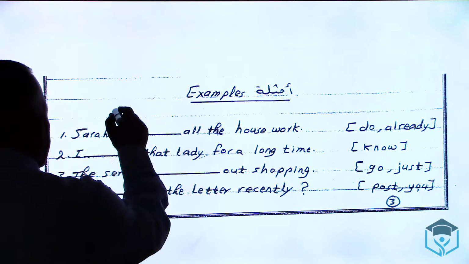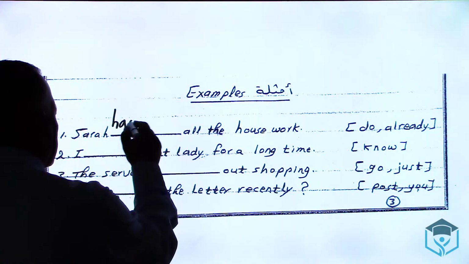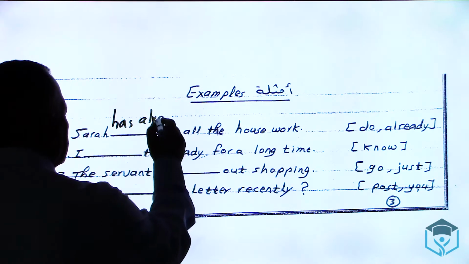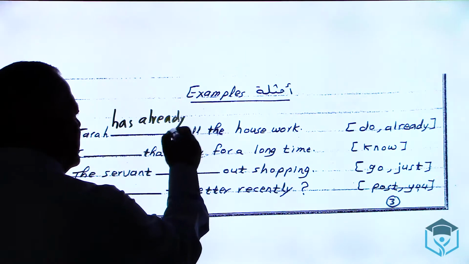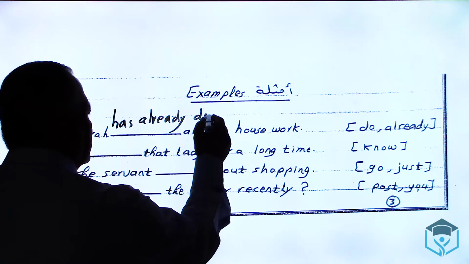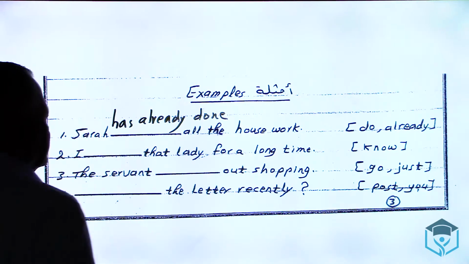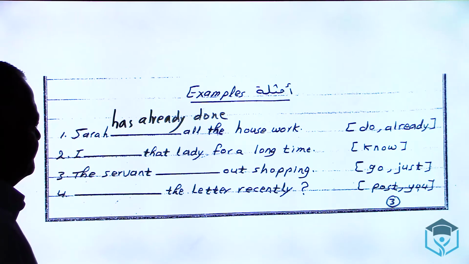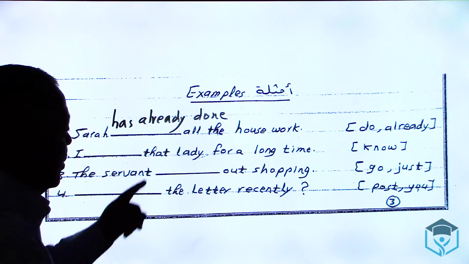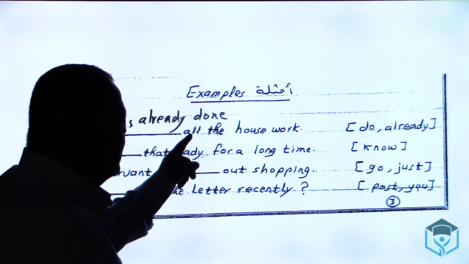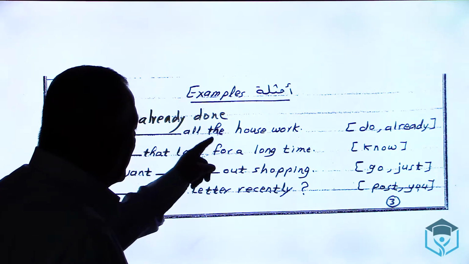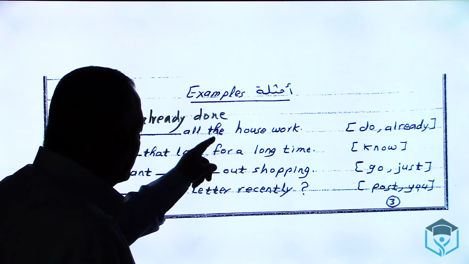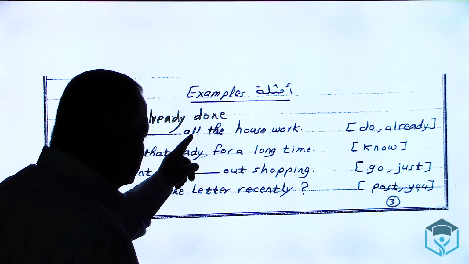Sarah, I say has, then already, then verb 3 of do, done. So I say Sarah has already done all the housework. Don't tell me the word all points to continuous. That all comes with a time: all day, all night, all week, all morning, all evening. This is not that all.